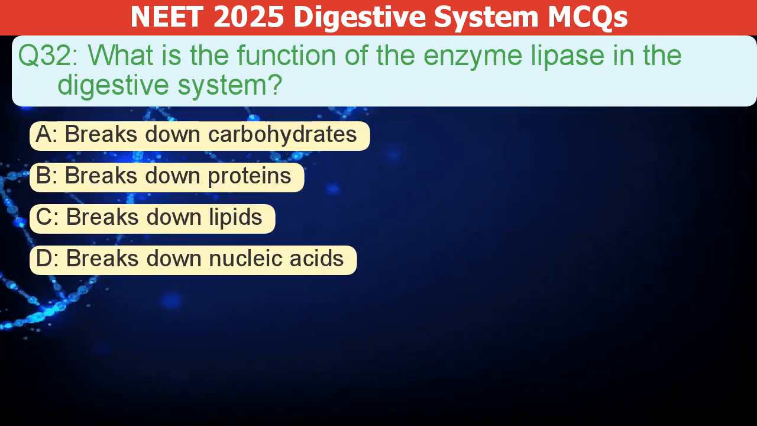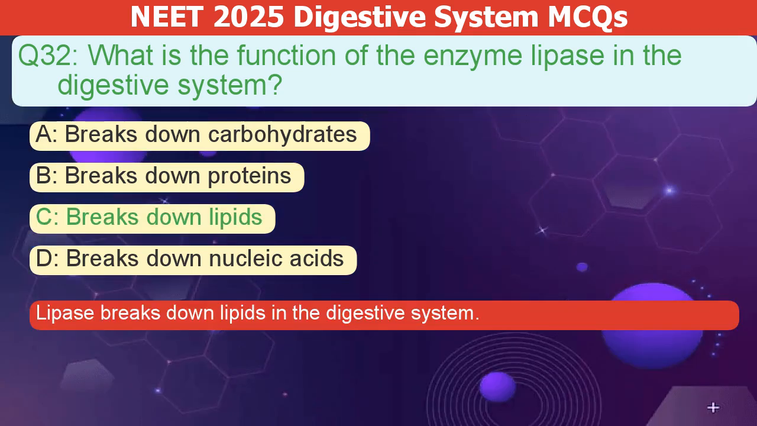What is the function of the enzyme lipase in the digestive system? A. Breaks down carbohydrates. B. Breaks down proteins. C. Breaks down lipids. D. Breaks down nucleic acids. The correct answer is C. Lipase breaks down lipids in the digestive system.